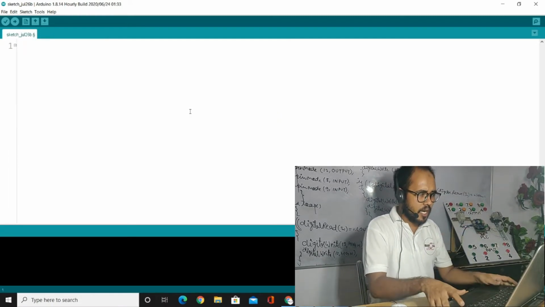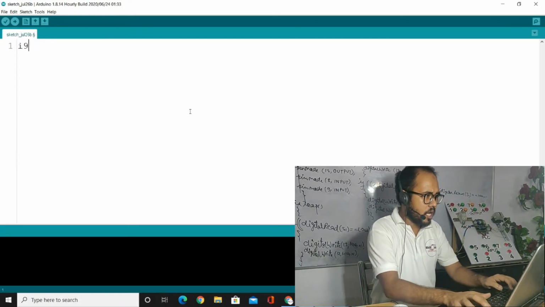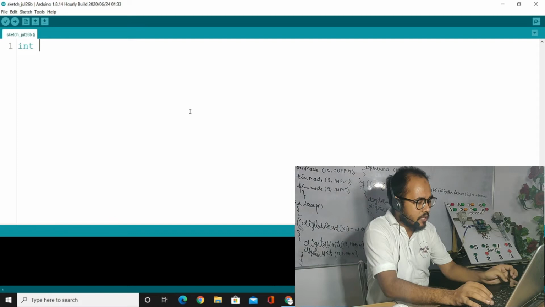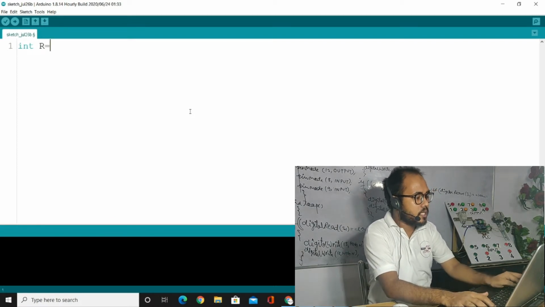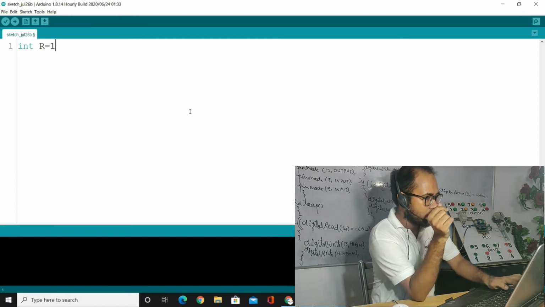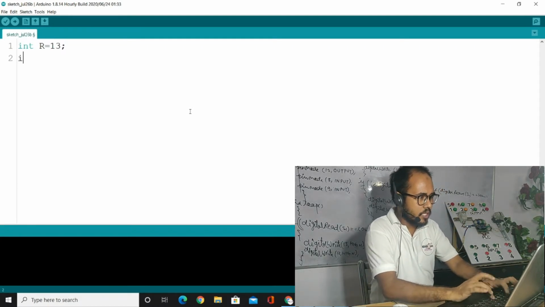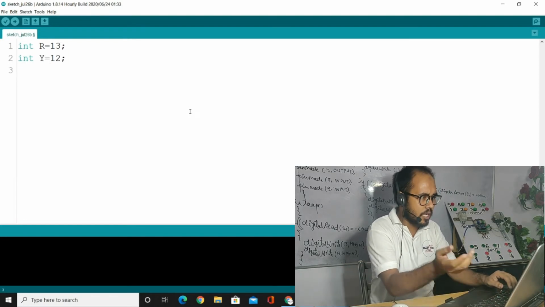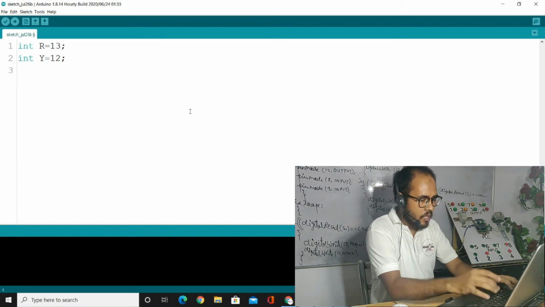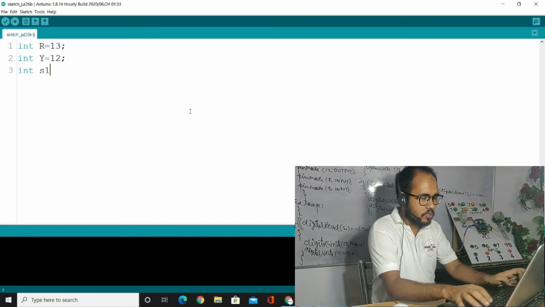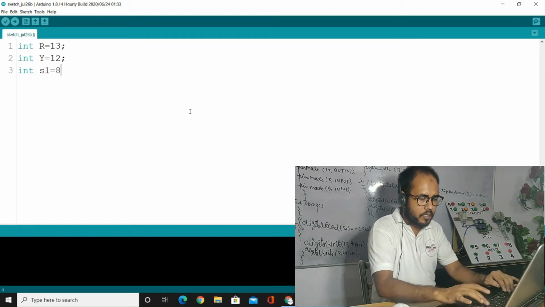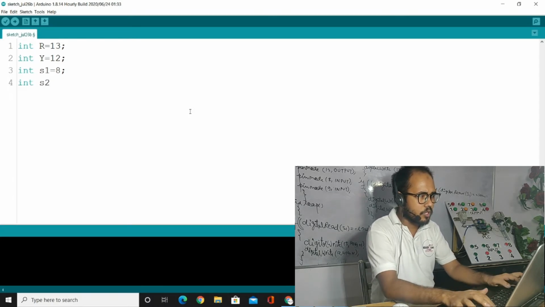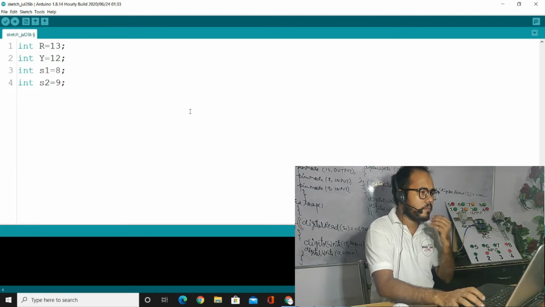Okay, so we have to start the code, and firstly we declare int. Int r, at which number? R is at 30 number, see here carefully, 30 number. We initialize int y attached to the 12 number. Then we decide integer type S1, connected to switch number 1, and integer type switch number 2 is going to connect to the 9 number. Okay, do you understand?